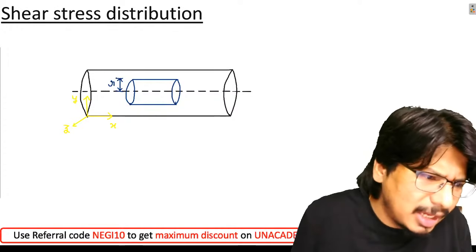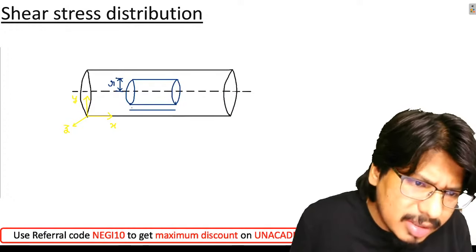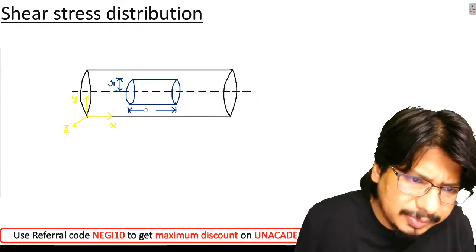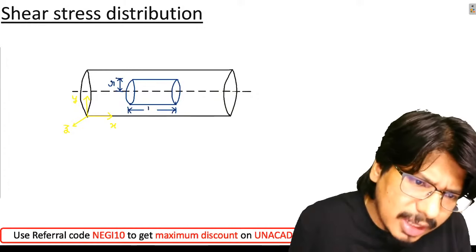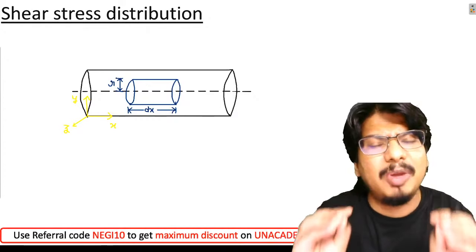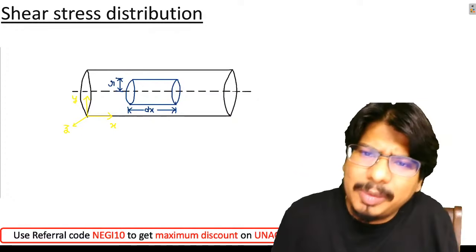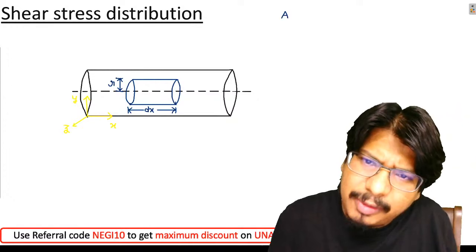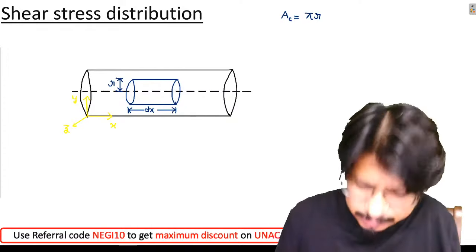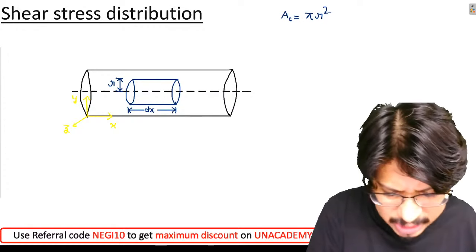And let me say this length of the cylinder is dx. Anyone in the class, any intelligent student of the class can tell me what will be the cross-sectional area of this cylindrical fluid element which I have taken? Anyone in the class? 100% it will be equal to what? Pi r square. Can I say, my friends? 100% it will be equal to pi r square.